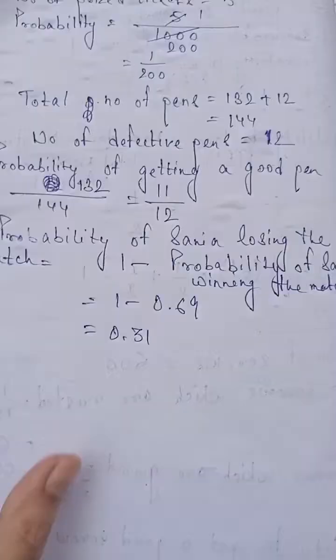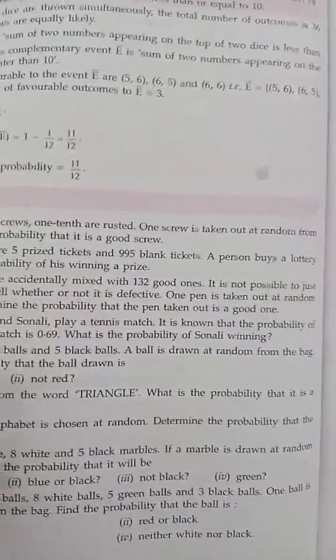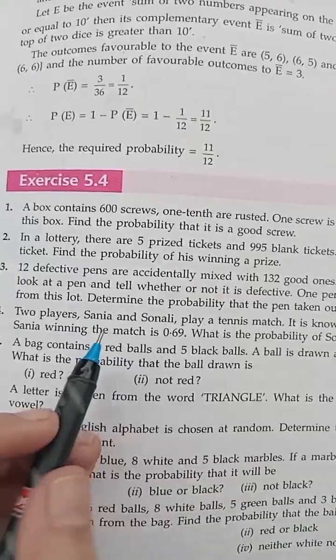Obviously, if Sania loses the match, who will win? Sonali will win, because the match is between these two players, Sania and Sonali.